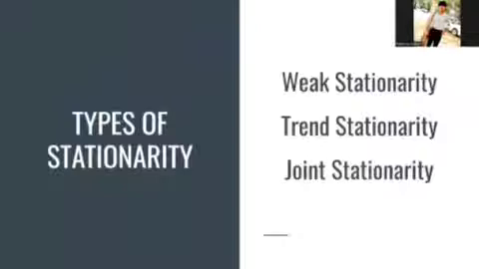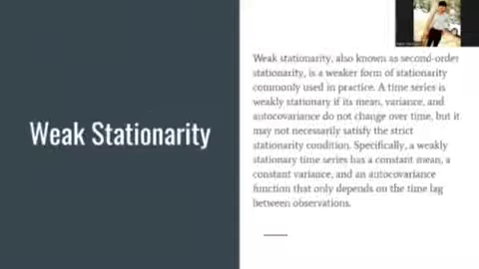Next, there are 3 types of stationarity: weak stationarity, trend stationarity, and joint stationarity. Now we are going to discuss weak stationarity. Weak stationarity is also known as second order stationarity. It is a weaker form of stationarity commonly used in practice. Specifically, a weakly stationary time series has a constant mean, constant variance, and an autocovariance function that only depends on the time lag between the observations.